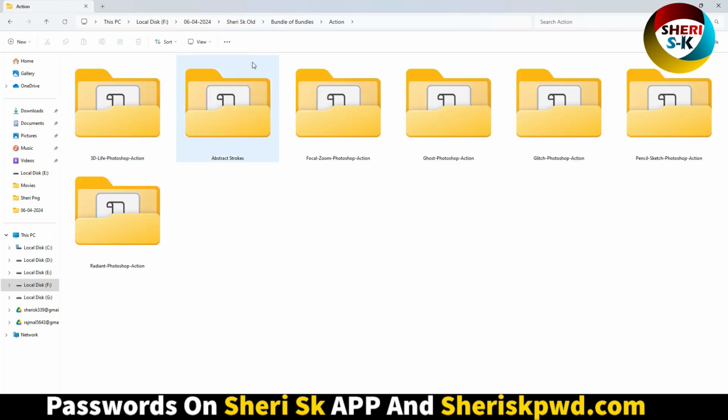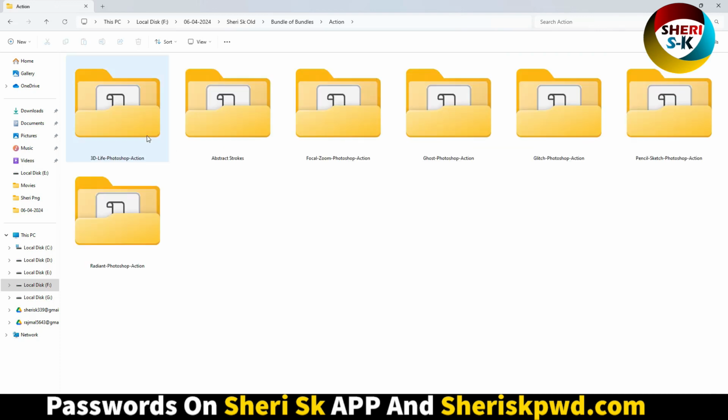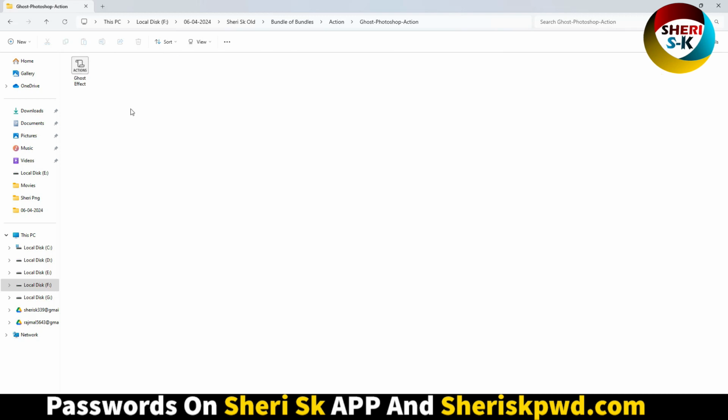Okay, here is an action file for Photoshop, where you can use Photoshop fonts in Android or Windows, anywhere. Here are icons, patterns and presentations. Okay, 3D live Photoshop action, abstract stroke, focal zoom, ghost, Photoshop glitch and pencil sketch, you can use in Photoshop.